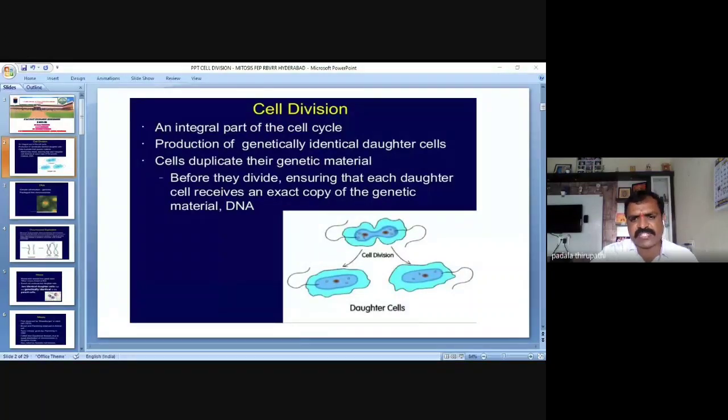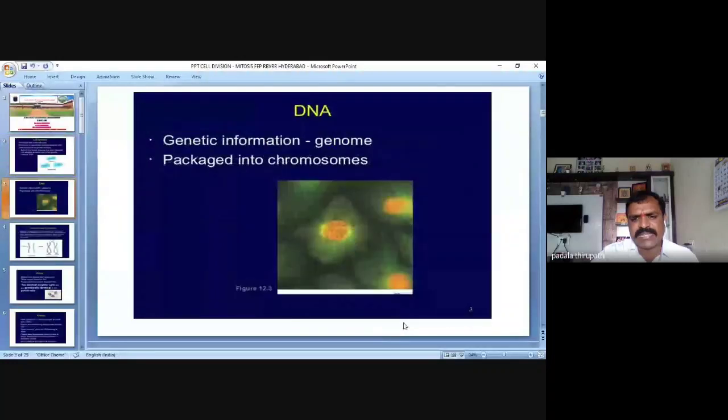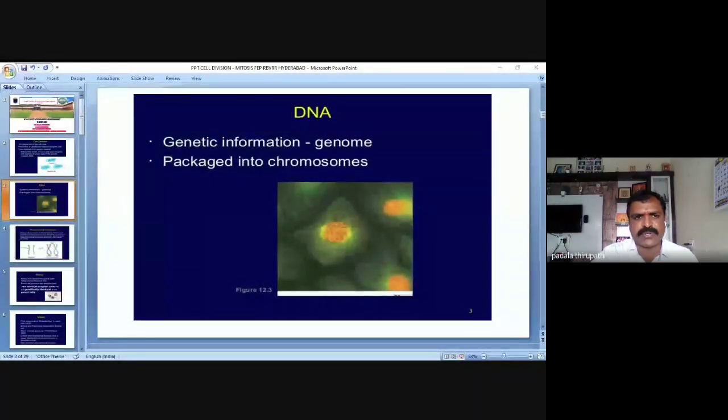Then the next slide shows how the DNA is going to replicate in the process of DNA replication in S phase of interphase. This DNA is a genetic material. Genetic information is nothing but the genome. The chromatin threads are going to be packaged, or condensed, into chromosomes.